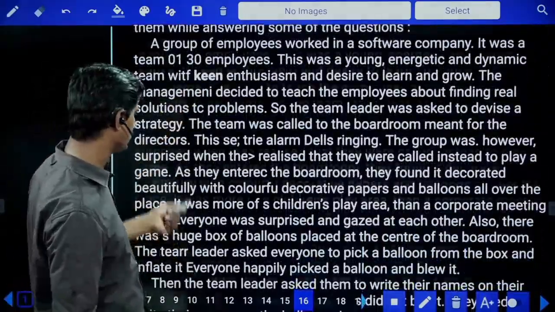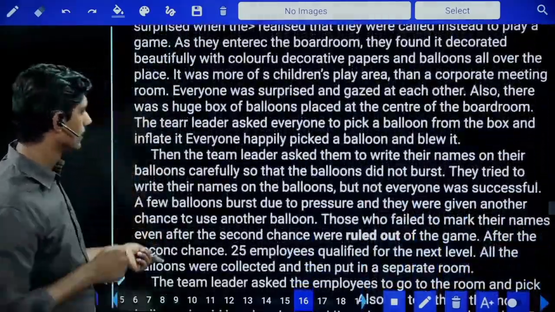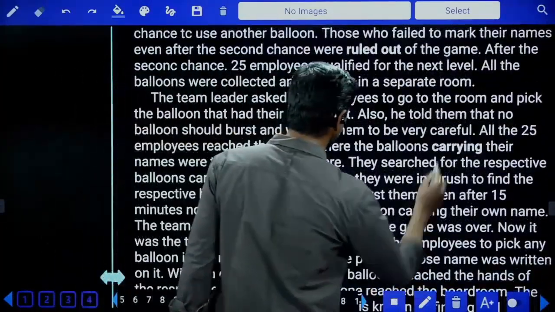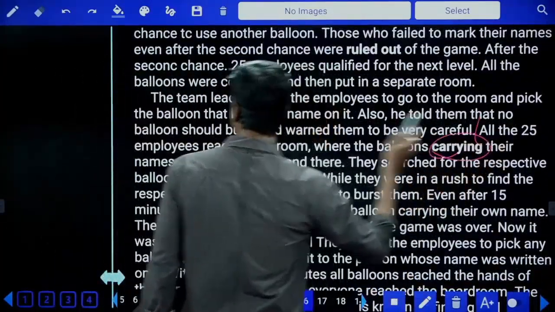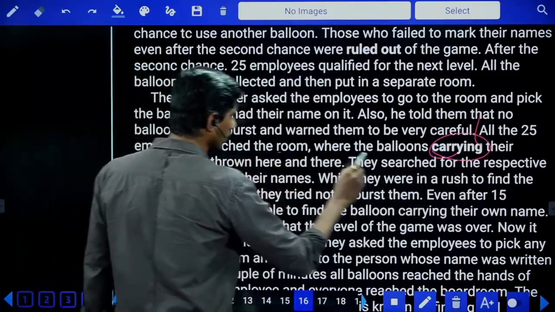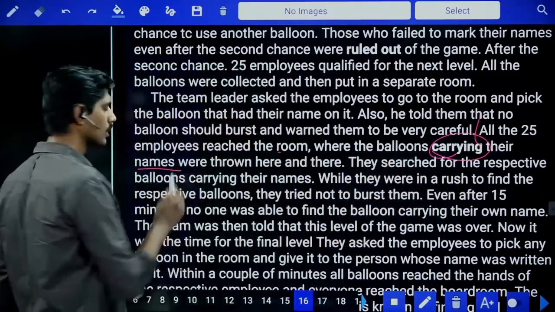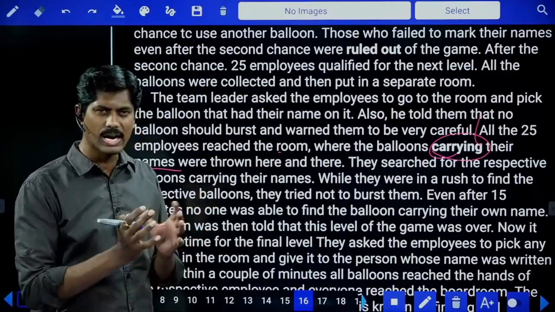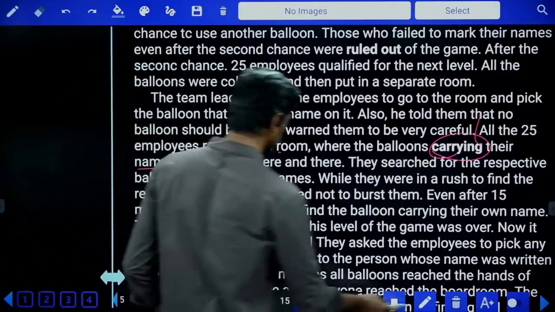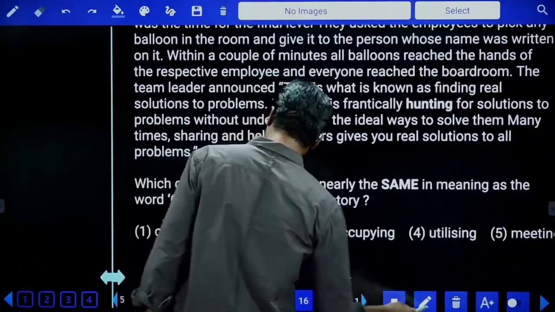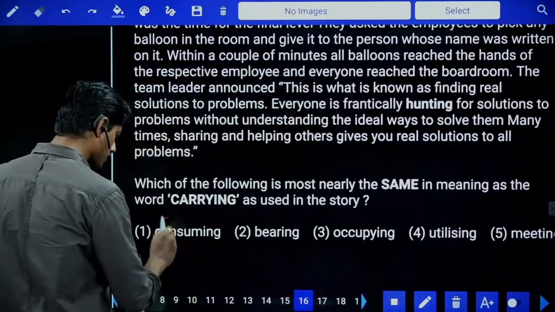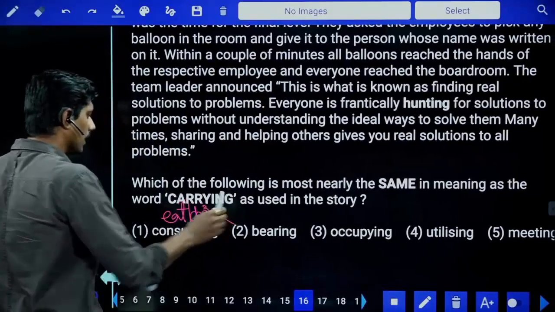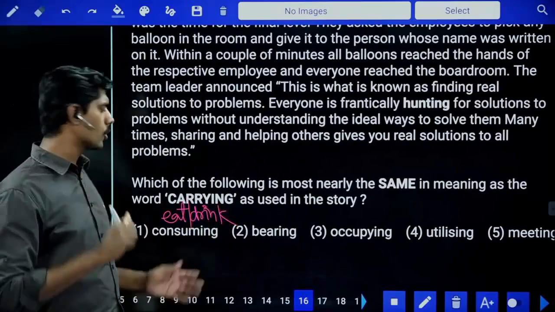Keen is there. Ruled out is there. Carrying is there. Carrying is mentioned here. All the 25 employees reached the room where the balloons carrying their names. Balloons carrying their names means balloons contain the names. Balloons have the names. Consuming means eating or drinking is called consuming.